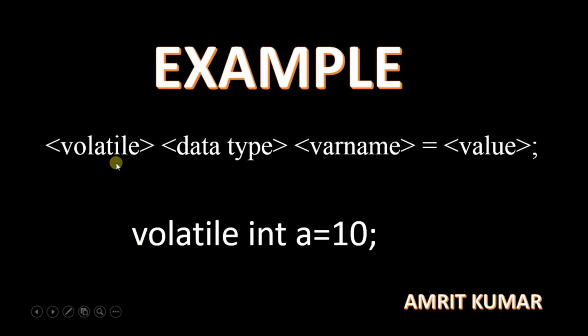We have used volatile, which is a qualifier, and its value can be changed later on. You need to specify the data type, the variable name and the value. So I am specifying the volatile qualifier, and after that I will use the integer data type.